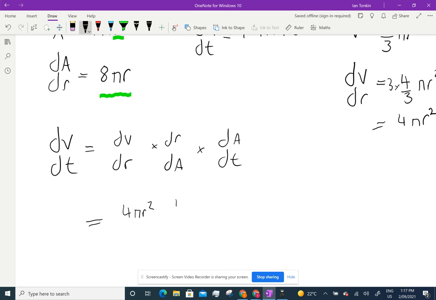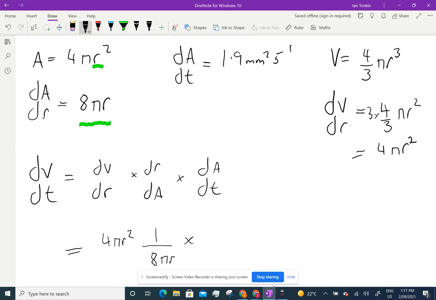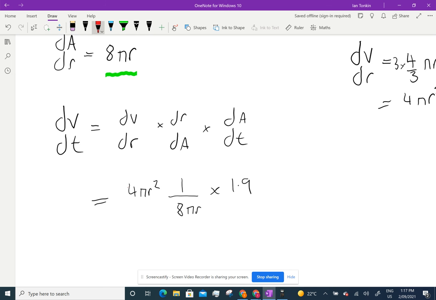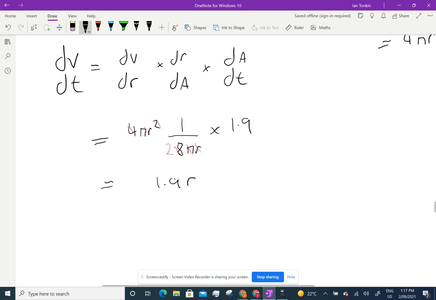dr/dA is 1 over 8 pi r, and dA/dt is 1.9. Well, that 4 is going to cancel, that pi is going to cancel, and one of those r's is going to cancel. I'm going to get a 2 down there. So I'm going to get 1.9 r on 2.